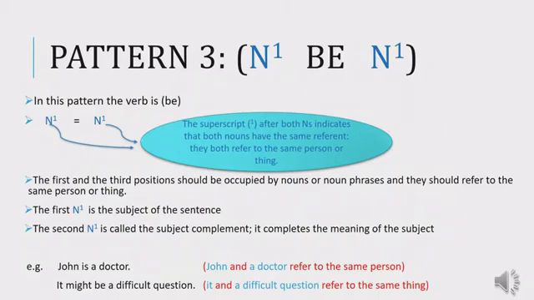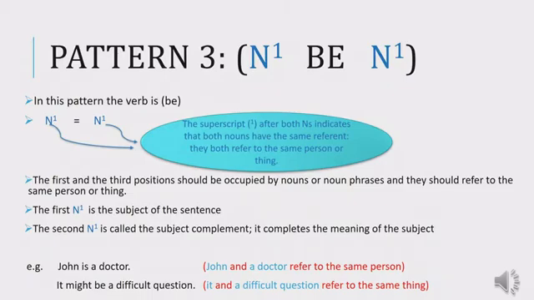Now we know that the verb is be. What about the 2 N's? The first N and the last N. Just like any other pattern, the first N is the subject. It is N. But why do we have this superscript 1 on this N? And why do we have the superscript 1 on the second N?